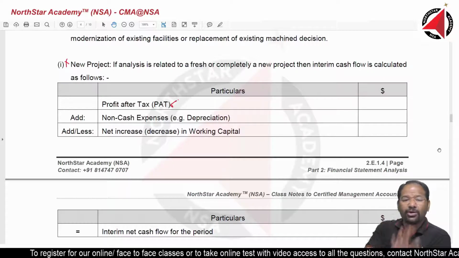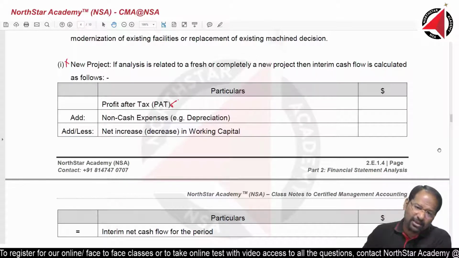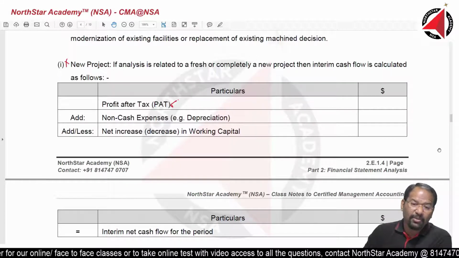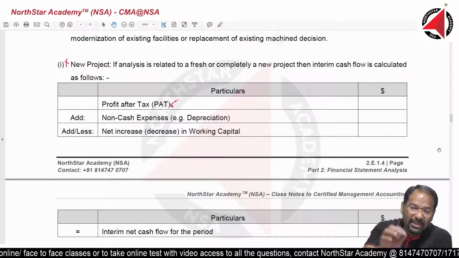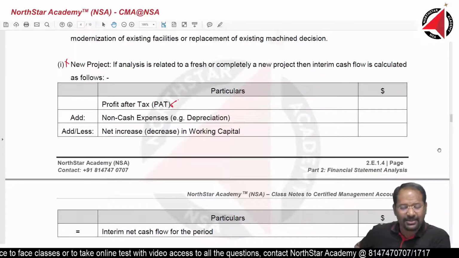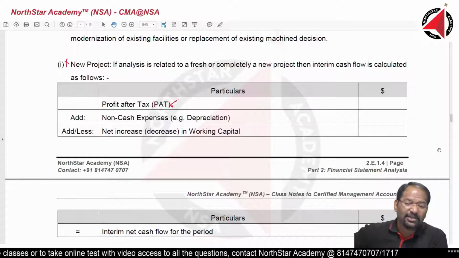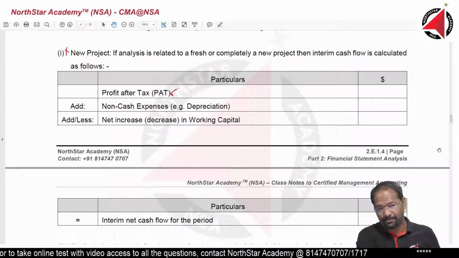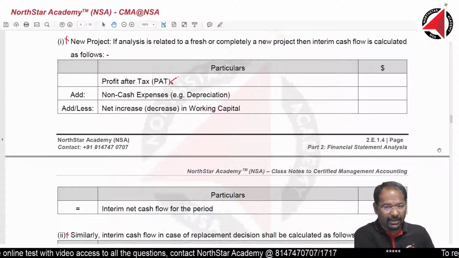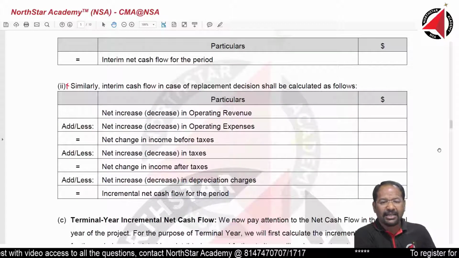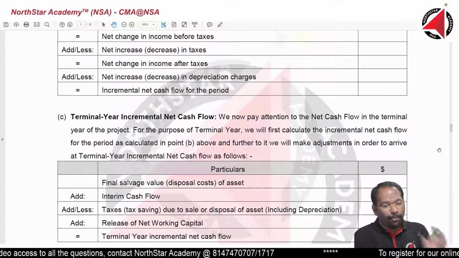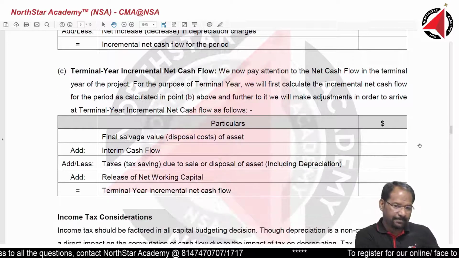Yes, you are going to get money during the life of the project. That is true. But are you also going to invest money during the life of the project? Yes, you may be required to invest money during the life of the project. Depends upon the project demand. So both kinds of cash flow will be there in interim cash flow.